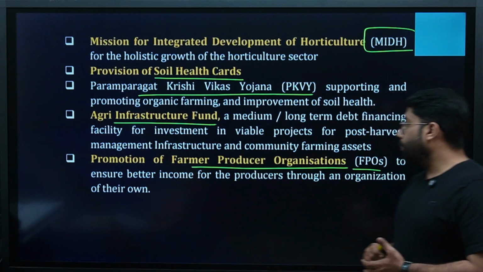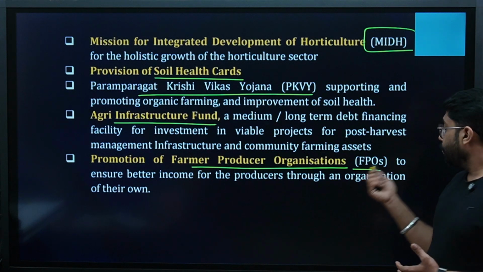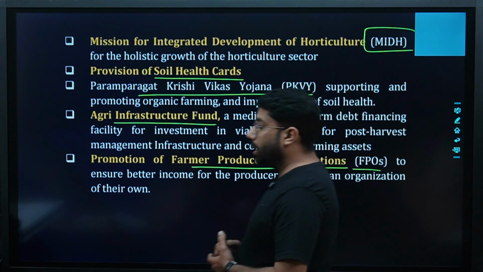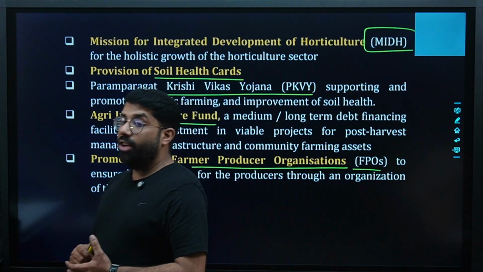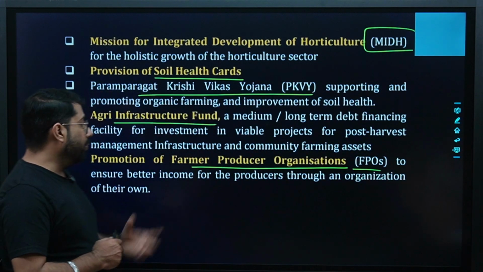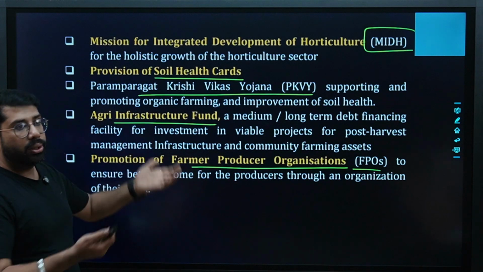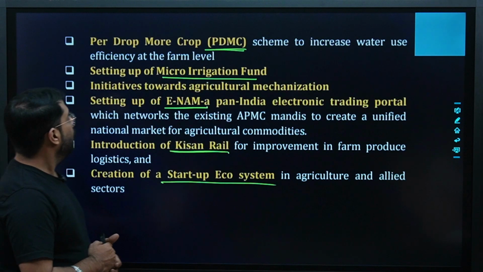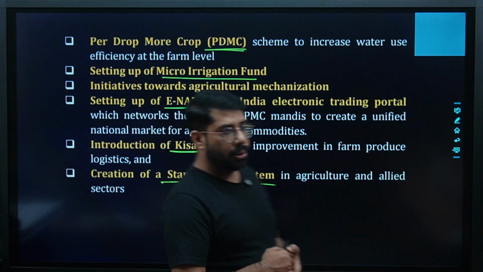Then promotion of farmer producer organizations, FPOs, to ensure better income for the producers through an organization of their own. New organizations have been made, FPOs have been made for the farmers so that they can promote their well-being, right?